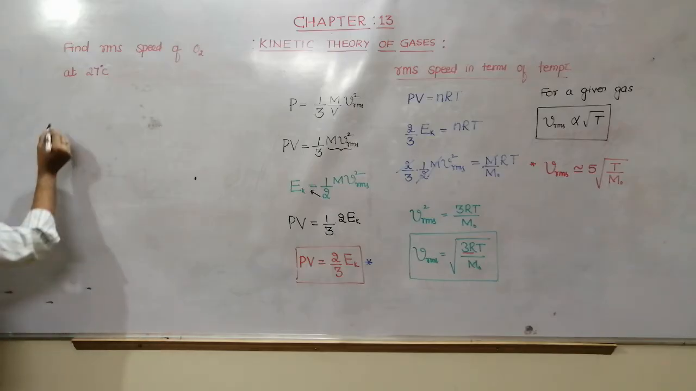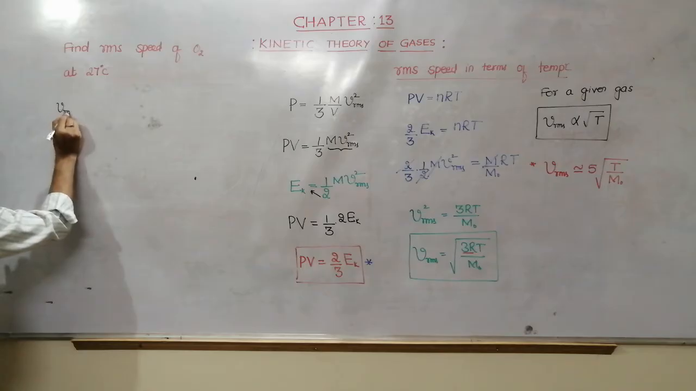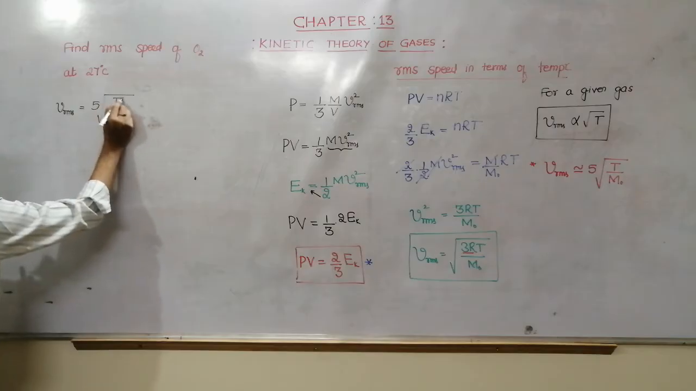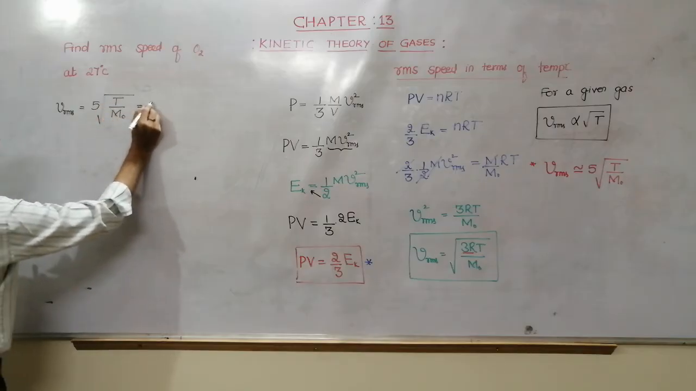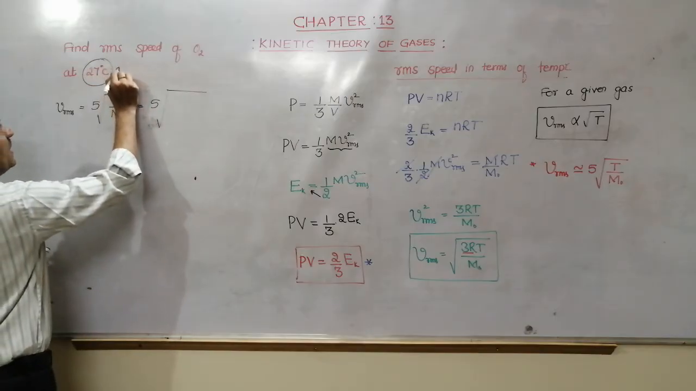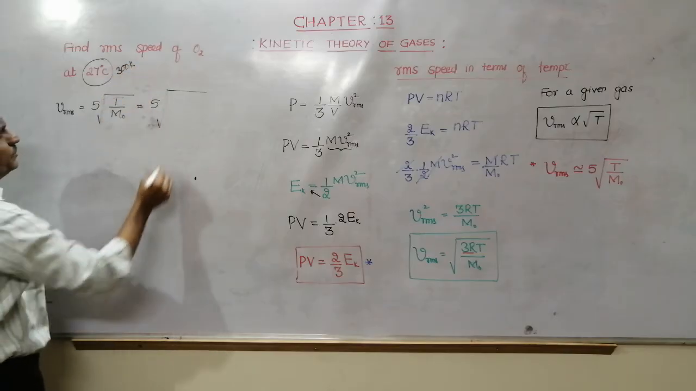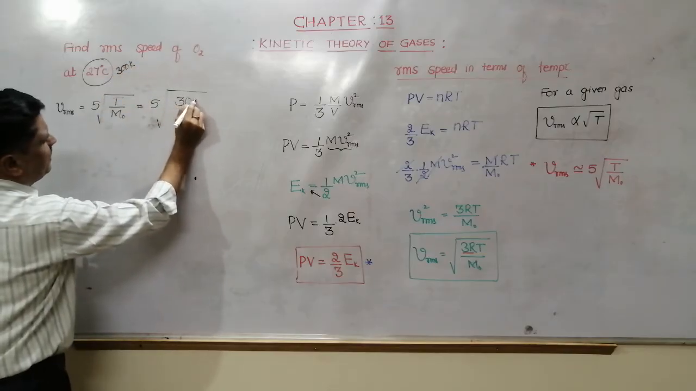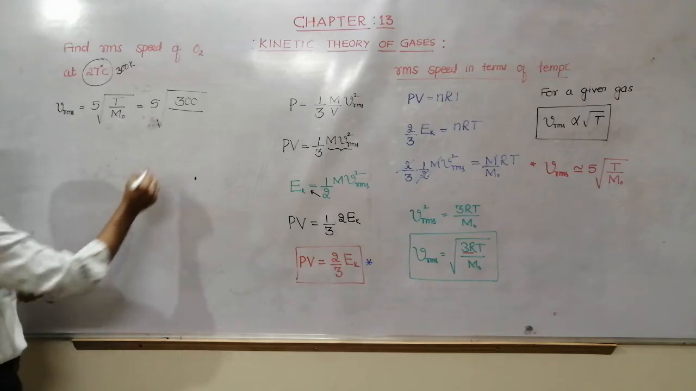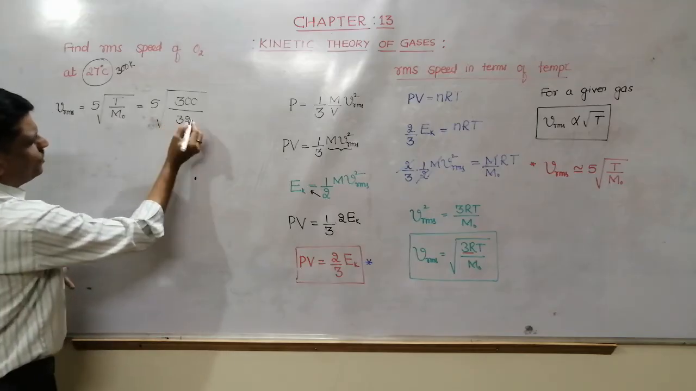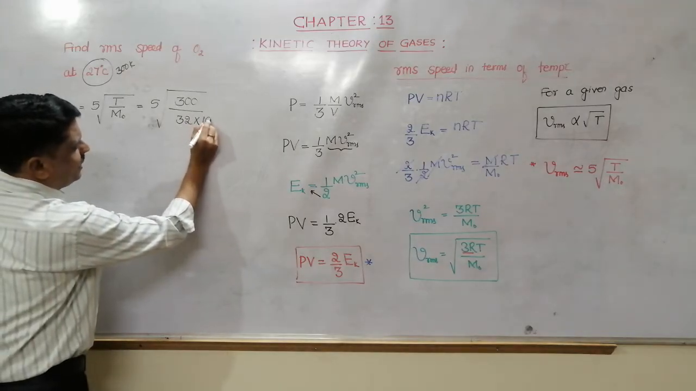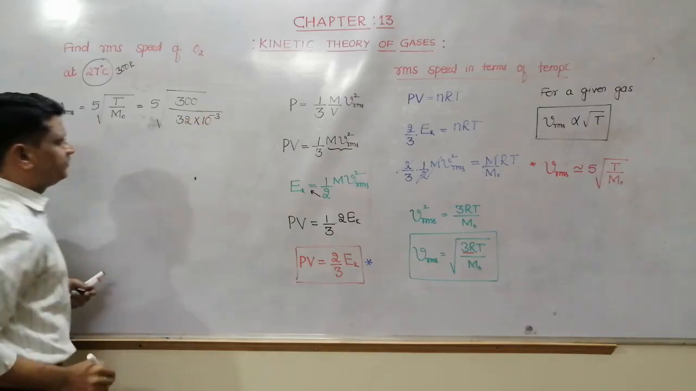Now I'll go for an approximate solution. Vrms is equal to 5 under root of T by m naught. T at 27 degrees Celsius means it is 300 Kelvin, so it is 300 Kelvin divided by m naught. M naught is the molecular mass of oxygen. I think it's 32. You know very well, no need to say. 32 gram. If I want to convert to kilogram, multiply by 10 to the power minus 3.